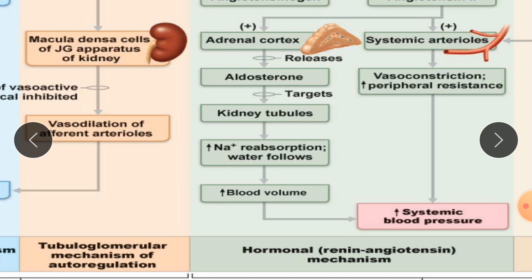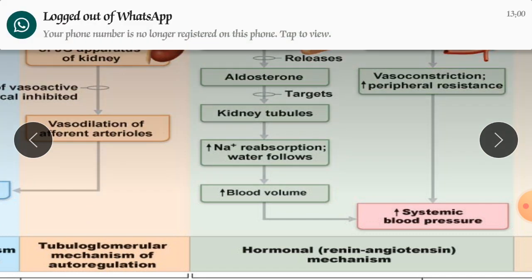Now after that, next is systemic blood pressure. Here the hormonal renin angiotensin mechanism is involved. As we know, if the blood volume increases, it will also increase sodium ion resorption, because the blood volume contains water, and water always contains sodium ions.